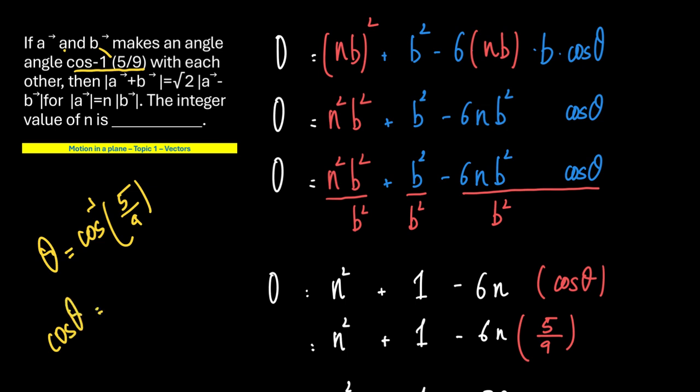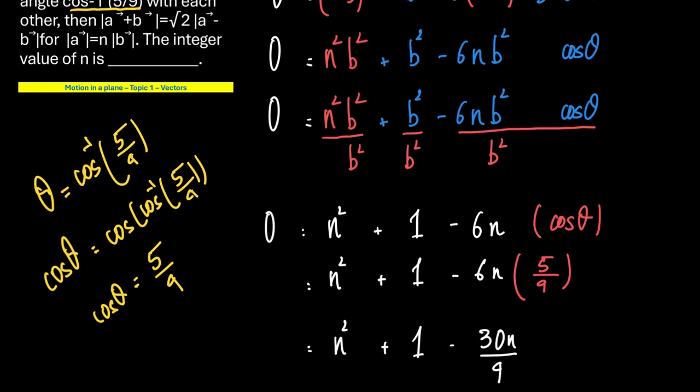This implies cos theta is equal to cos of cos inverse 5 by 9, and cos of cos inverse 5 by 9 is 5 by 9. So we can replace cos theta by 5 by 9.